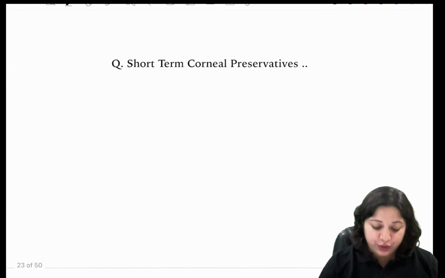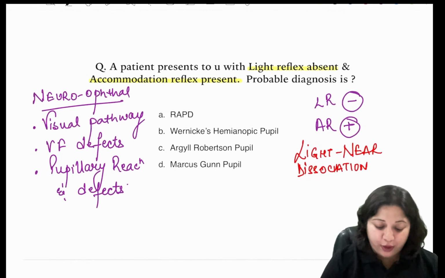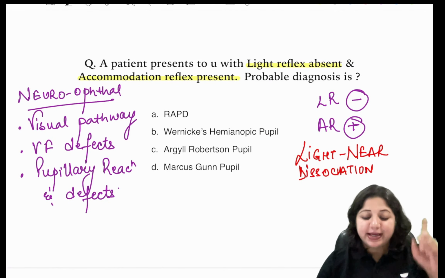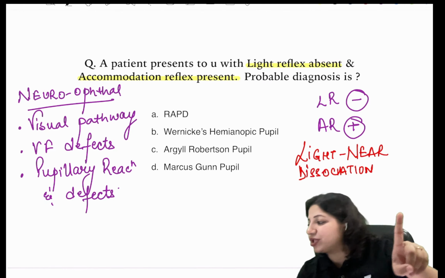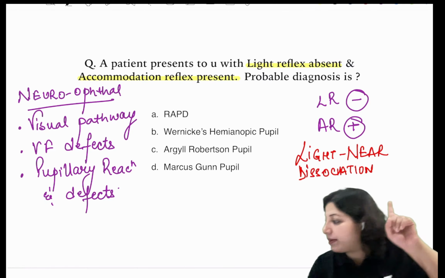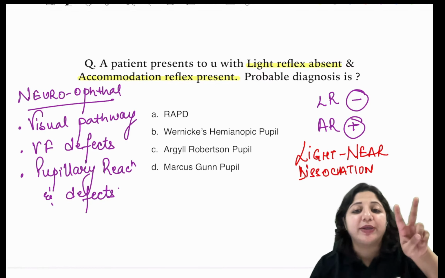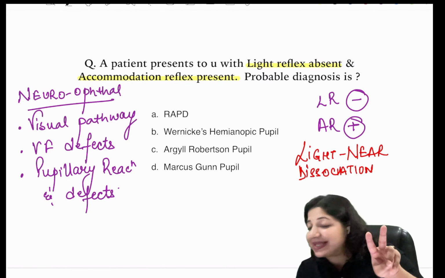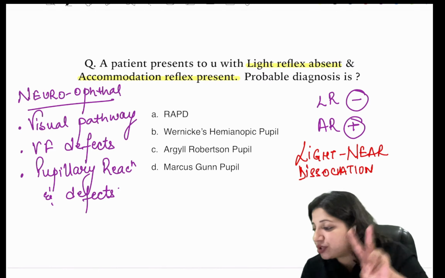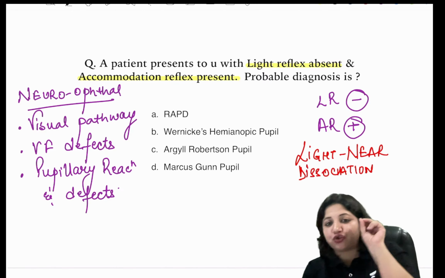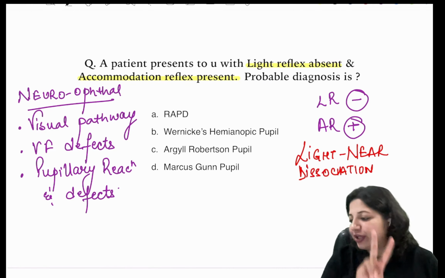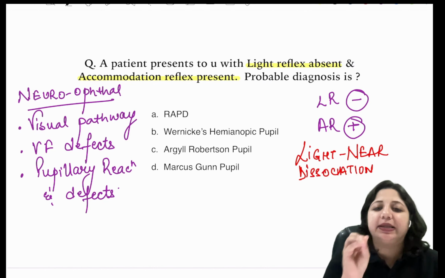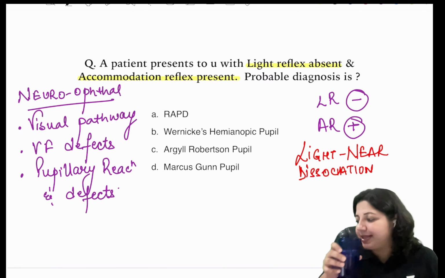So when we go back to the question, let's see what we are dealing with. It says light reflex absent, accommodation reflex present. I said light near dissociation. You told me one pupil, which is Argyll Robertson pupil, and now tell me which is the other pupil that we just discussed, which gives you light near dissociation. Now tell me the two answers. You just write it down in the chat box. Now you all know the two conditions where you get a light near dissociation. Tell me.